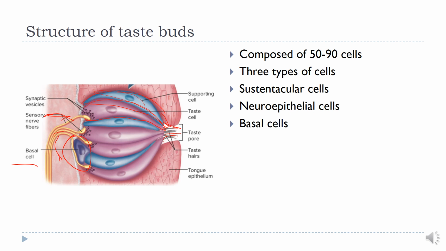The basal cells are small, roughly oval cells located close to the basal lamina. These cells serve as stem cells for other cells of the taste bud. They divide and differentiate into sustentacular cells and taste cells to ensure constant turnover of these cells.